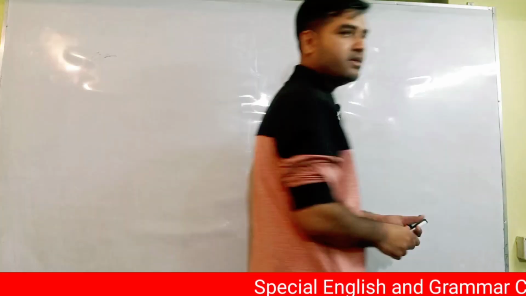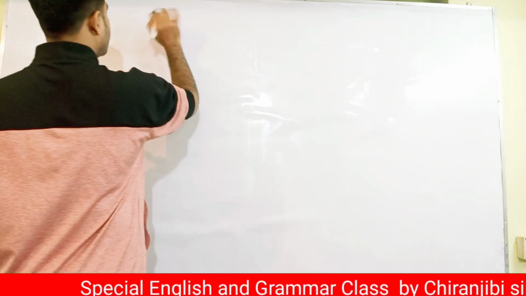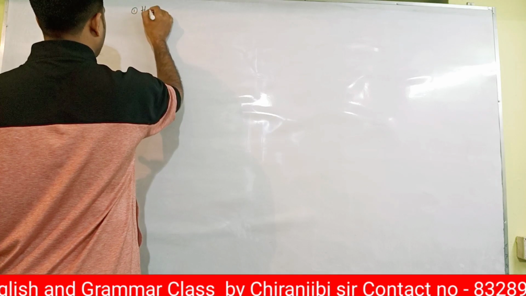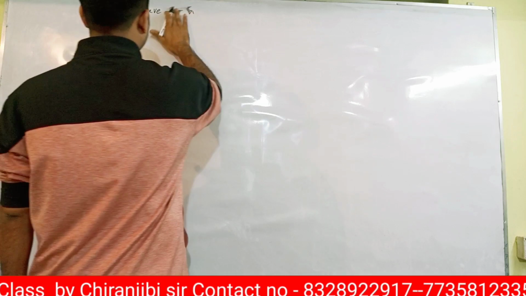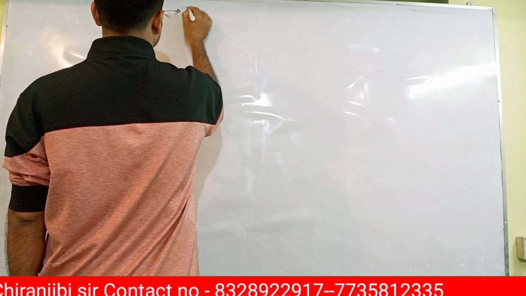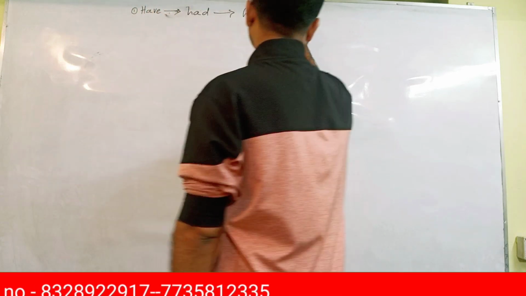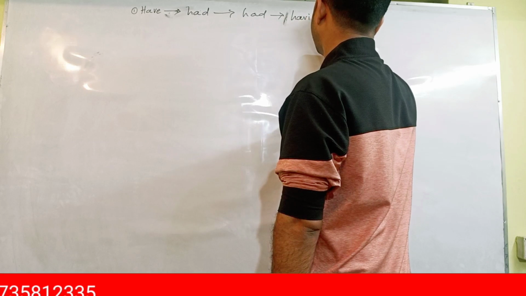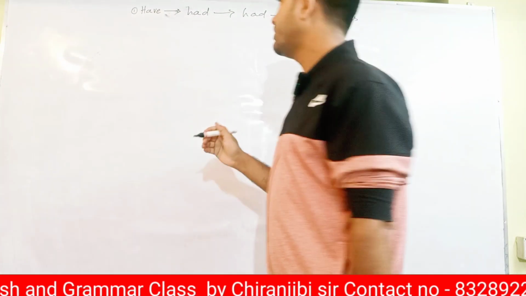Okay. Now I'll tell you two things. Listen. Two verbs, two helping verbs. One is have. Another is do. Have has five forms: have, had, having, has. These are the five forms of have.